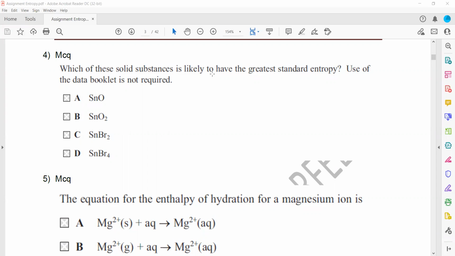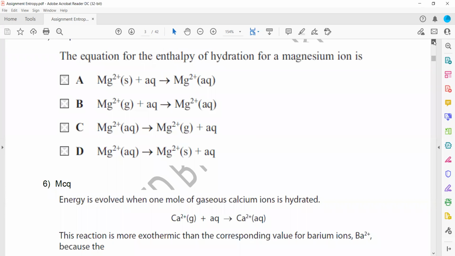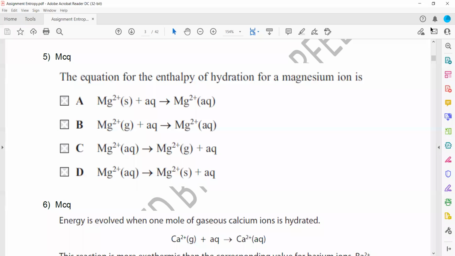The equation for enthalpy of hydration refers to when ions in the gaseous state turn into ions in the aqueous state. Basically, ions are surrounded by water molecules. So ions in the gaseous state form ions in an aqueous state. We call that hydration. So for question 5, the only one where ions in the gaseous state turn into ions in aqueous state, B is the right answer.